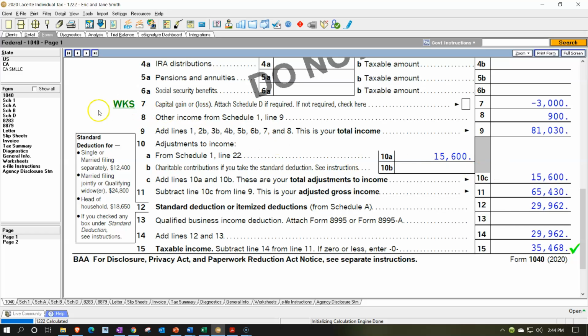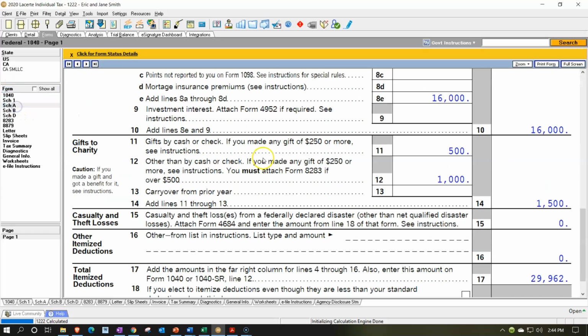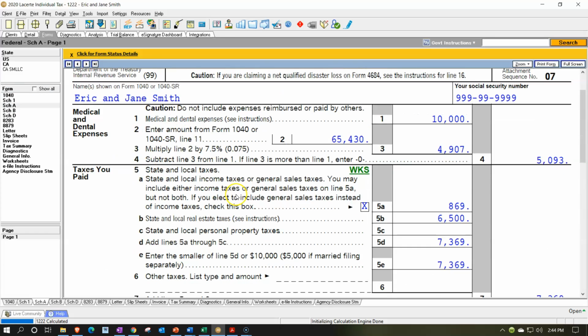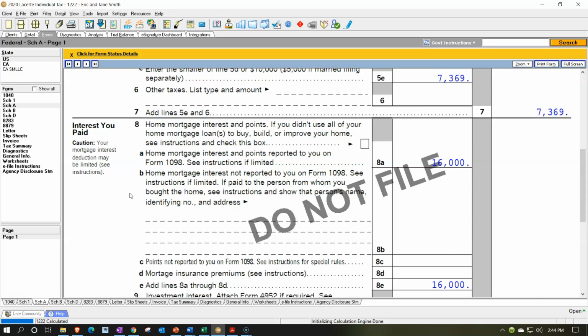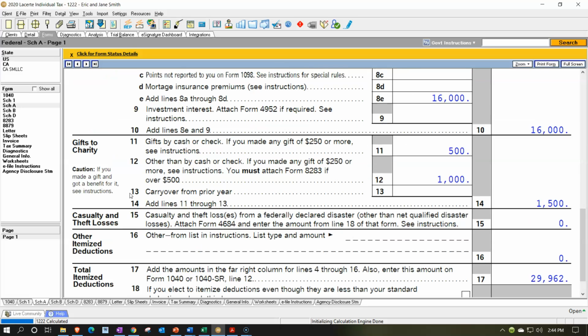Now we're looking to the other itemized deductions for the gambling losses. So we have up top, this is what we have thus far. We went through the medical expenses, we went through the taxes, we went through the interest paid, the gifts to charity, and now we're looking at basically gambling losses, and that's going to go into the other items down below. Now, gambling losses are not going to be things that you see all the time, and they typically will come up when there's going to be some kind of gambling winning. So in a prior presentation, we had the 1099G that we had to input into the gambling winnings side of